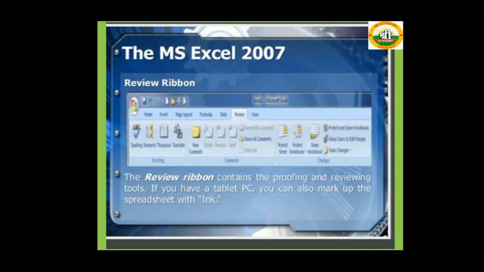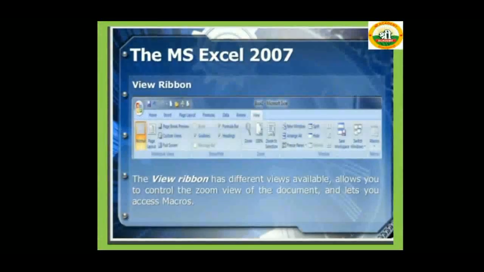If you have a tablet PC, you can also mark up the spreadsheet with ink. View ribbon: the View ribbon has different views available, allows you to control the zoom view of the document, and lets you access macros.